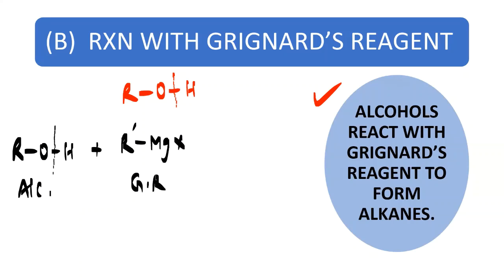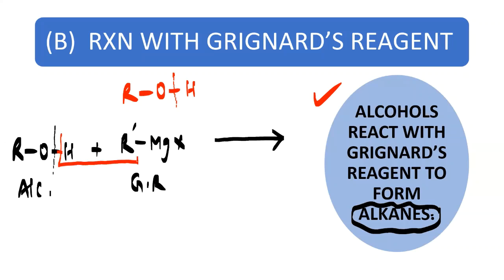So dear friends, I told you that when your alcohol interacts with the Grignard's reagent, what is formed? Alkanes are formed. So have a look here. How is the alkane formed here? You know that the OH bond will break, so H will come out. This H comes out with this R dash group of Grignard's reagent. So this R dash will interact with H, and you will get RH as a product.